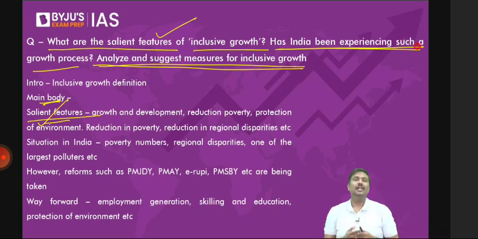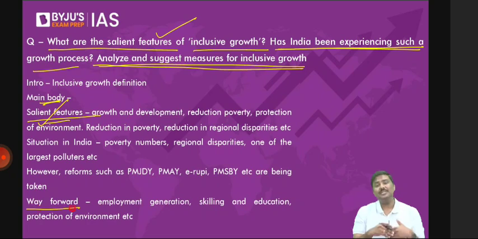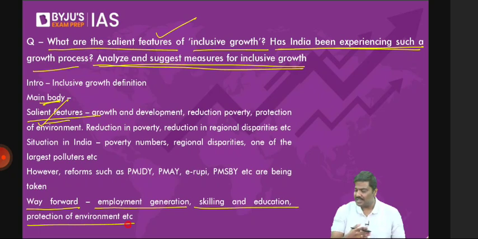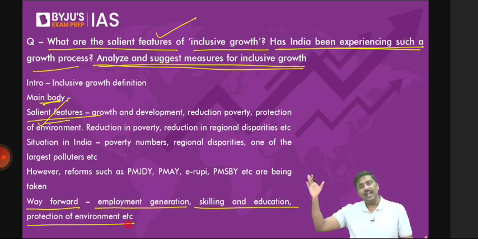More reforms are required. Employment generation reforms are needed. Skilling initiatives must be much better implemented. Education, protection of environment, etc. The policies need to be implemented in a better way so that we achieve inclusive growth over a period of time. Done. So this is how you generally address these kind of questions.